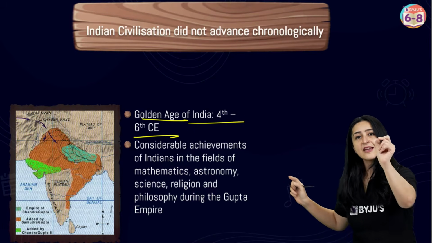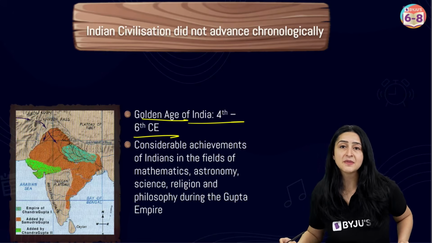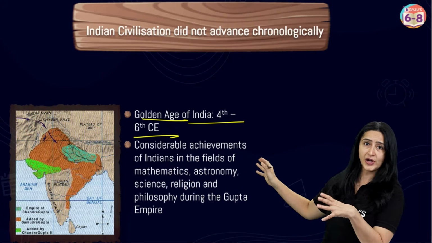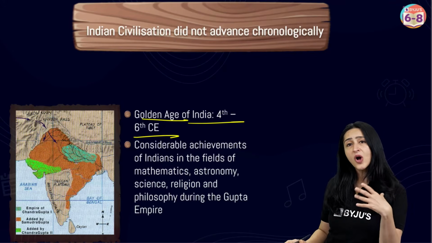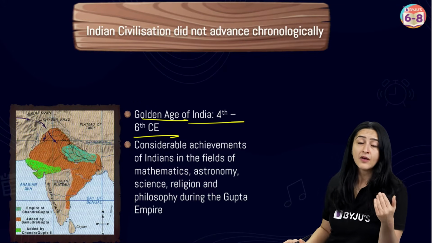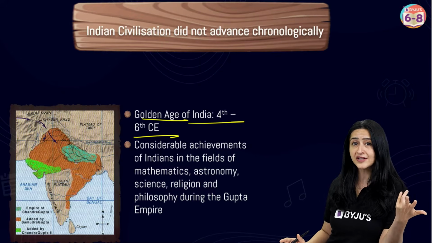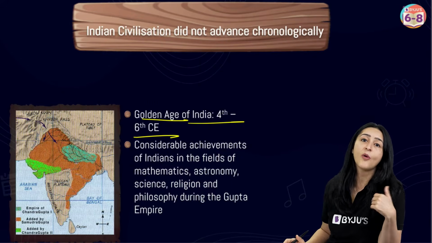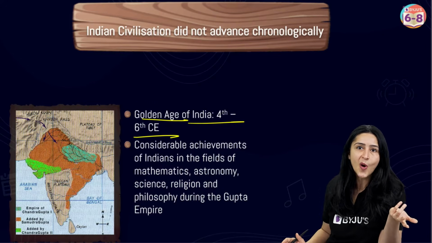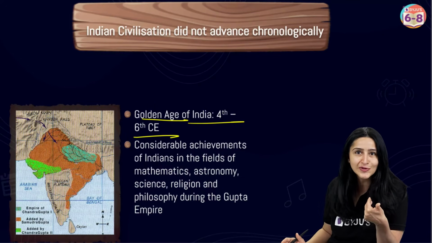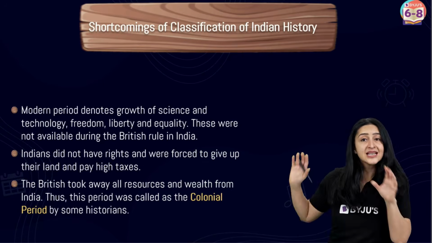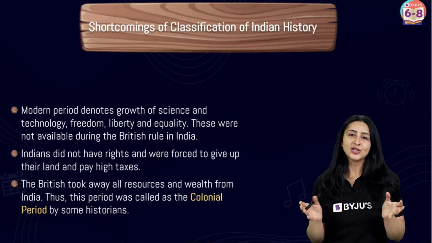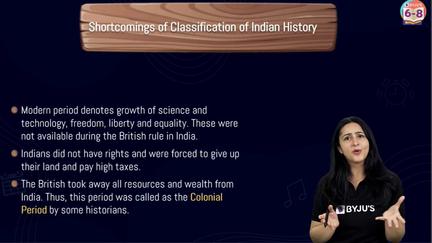But if we go by the classification made by the historians, then we would have to say that this beautiful golden age or the Gupta age falls under the ancient period, and according to them this would be the start of civilization, and so there would be no developments that were possible before the advent of the modern period. And obviously this is not true, right? So this example also proves that the periodization by other historians also had problems, right?